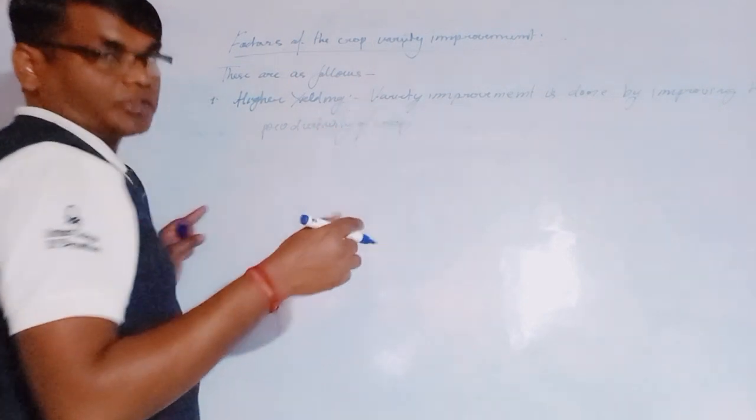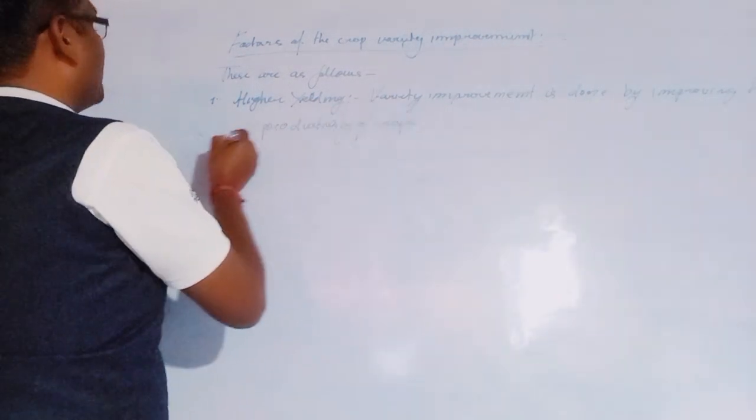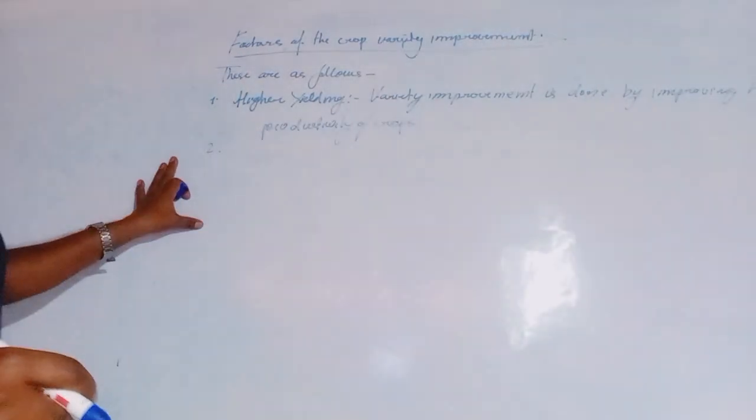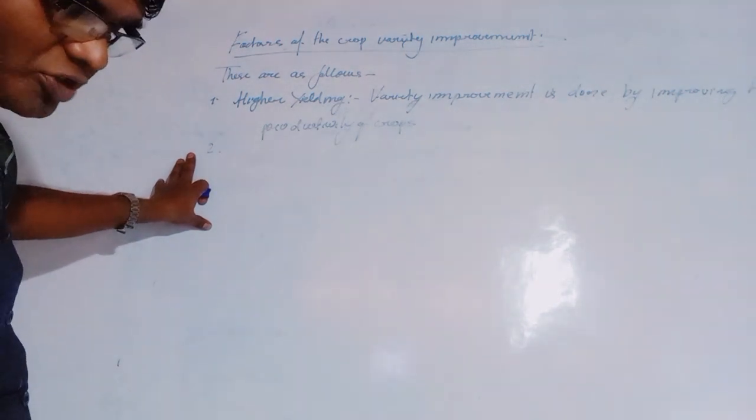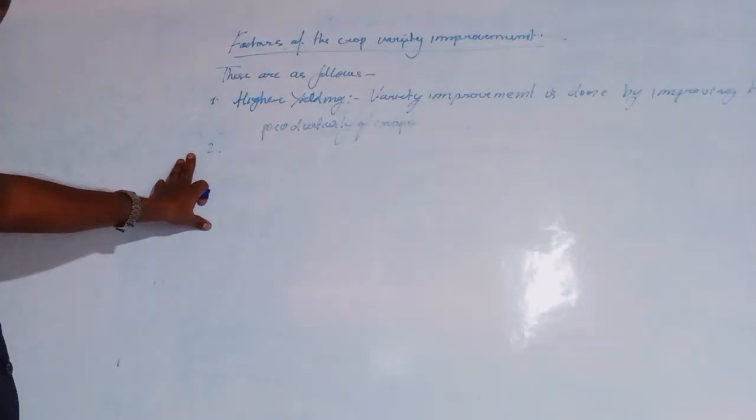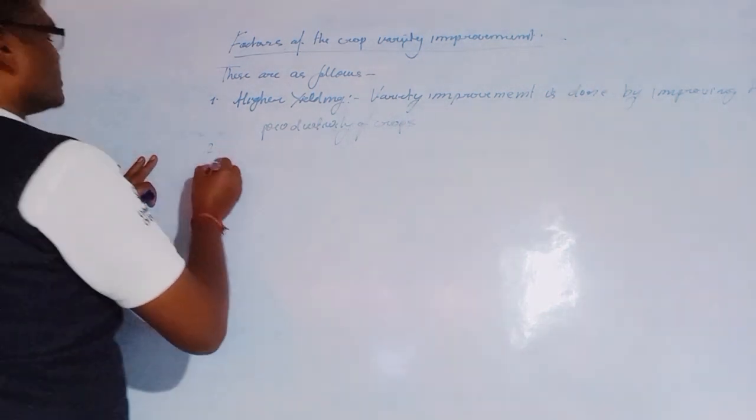If the crop production is increasing with variety improvement, automatically it will be required by the public sector and the different sectors, and they will demand variety improvement.